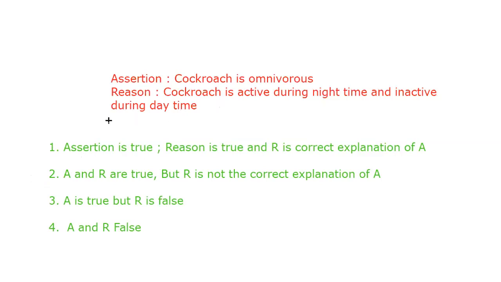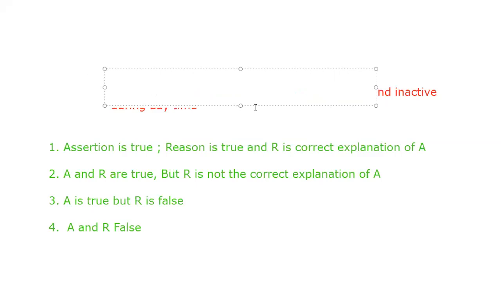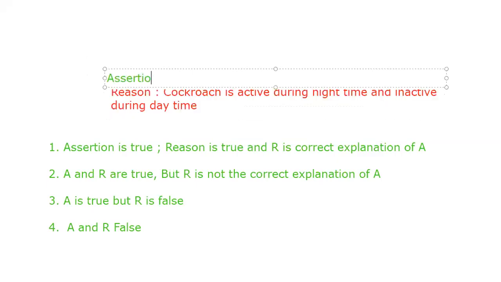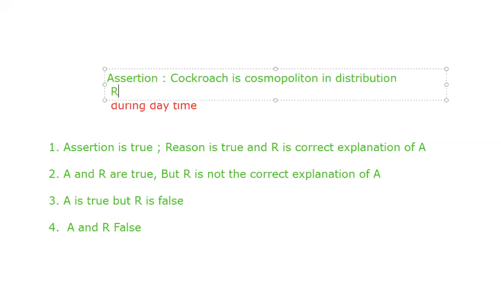So I'll write one more question here. Options are going to be the same. Just masking this, we are trying to make one more question. Question. Assertion. What is the assertion? Cockroach is cosmopolitan in distribution. This is the assertion. What is the reason for this assertion?